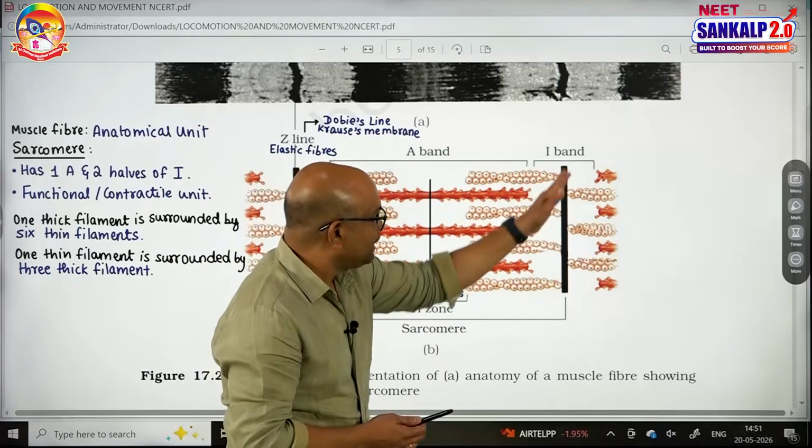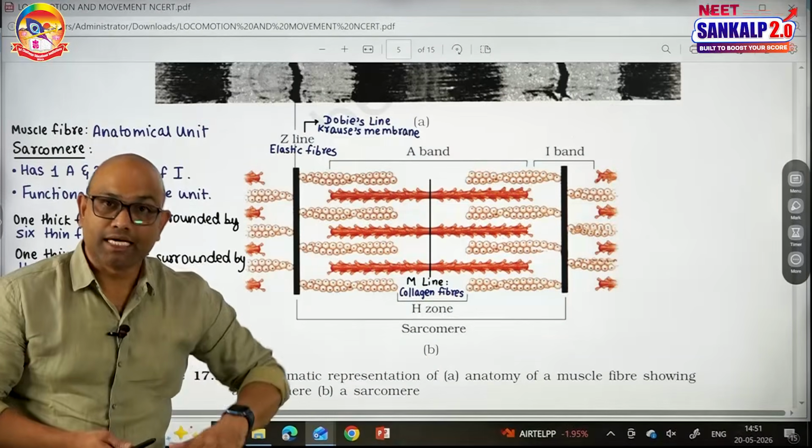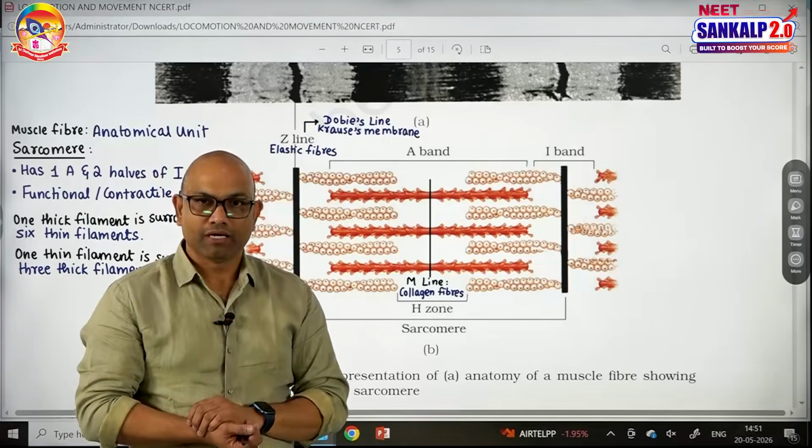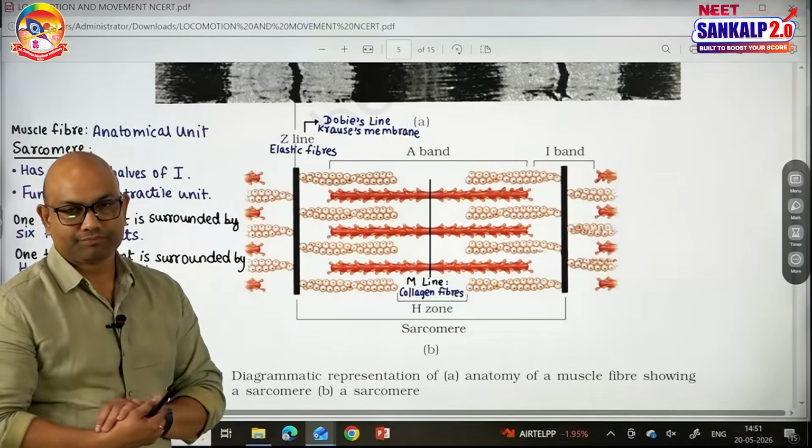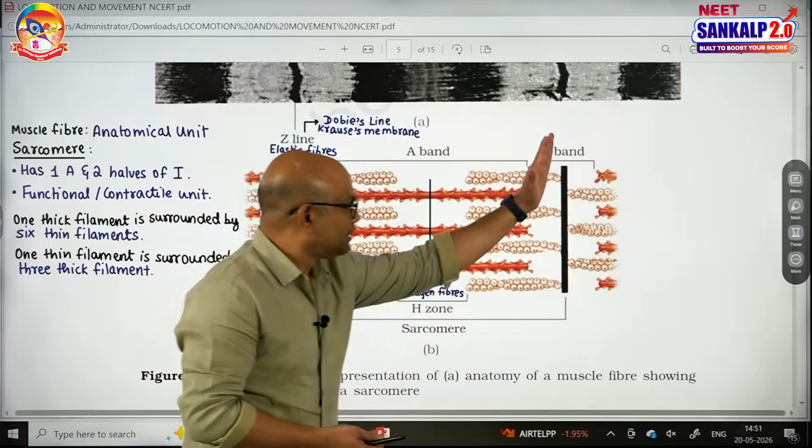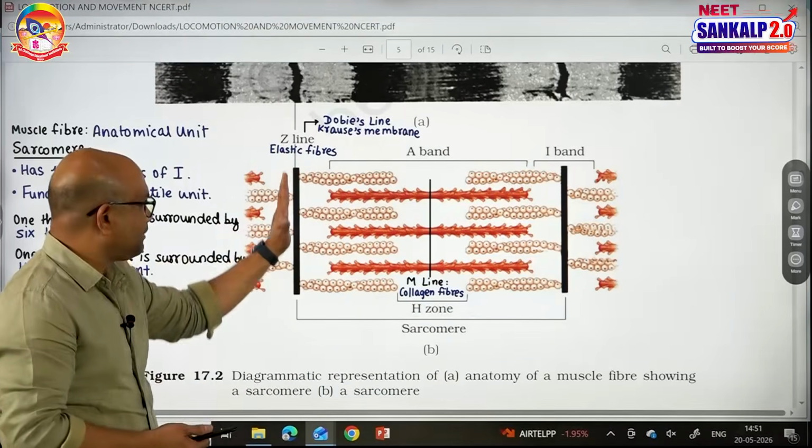And each I band is bisected into two halves by a Z membrane. The Z membrane is made up of elastic fibers. It is elastic in nature. See, this is one I band Z line. This is another I band Z line.